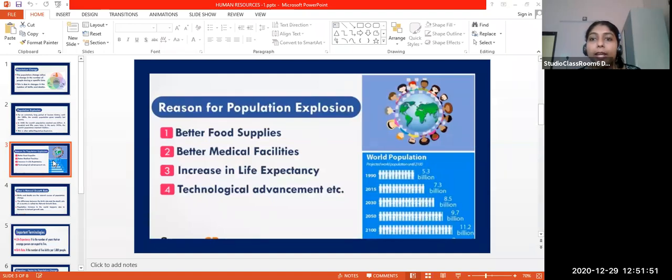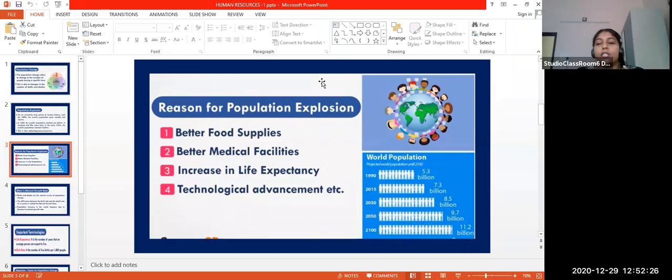It's called life expectancy. Number of years a person can expect to live. Before it was 70, now it is 90, right? Life expectancy increased because of medical facilities, hospitals, food supply, then technological advancement.